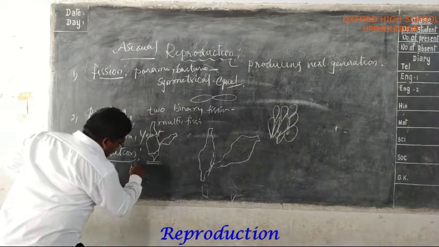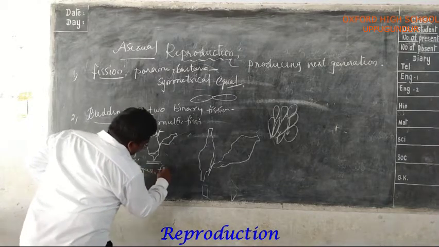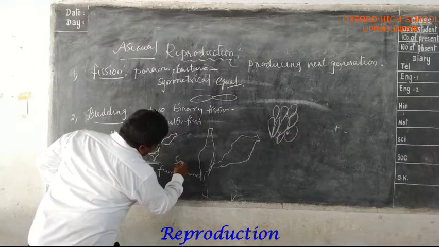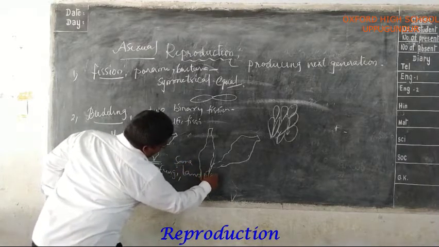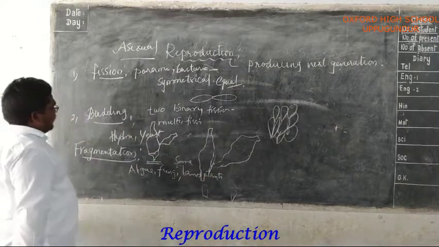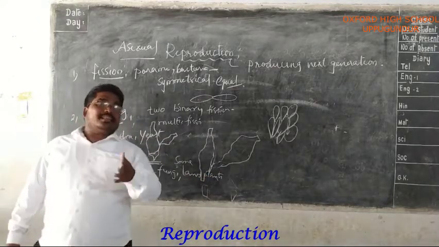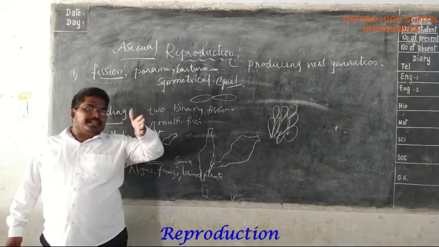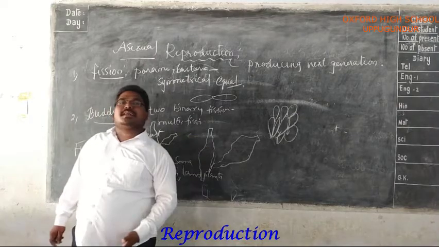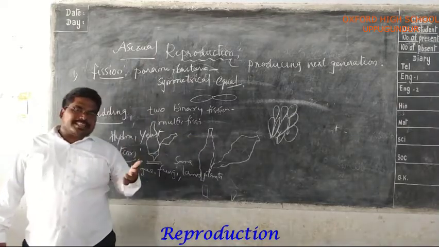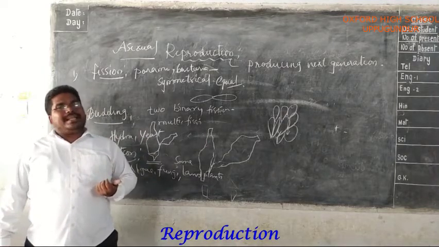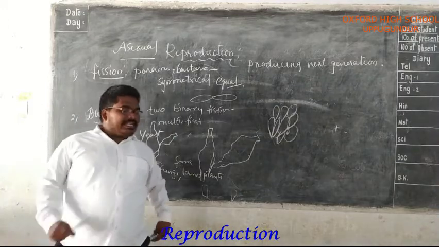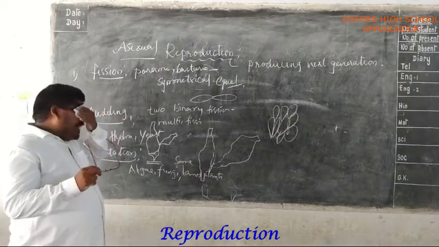So algae, fungi, land plants. Some land plants, not all. So these are the examples of fragmentation. Do you understand fragmentation? Some organisms can grow from any part or any piece of the parent organism. The fragment can be any part of the parent. It is the mode of reproduction that we can see in algae, fungi, and some land plants.